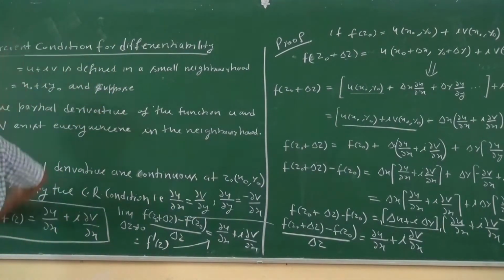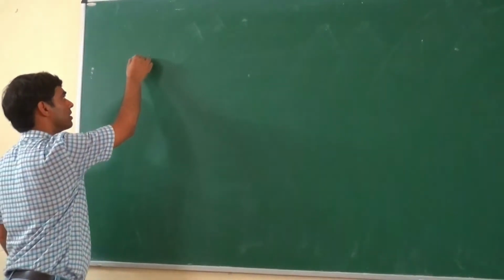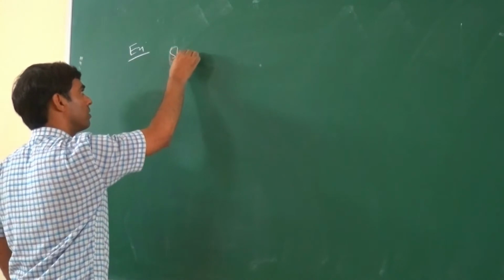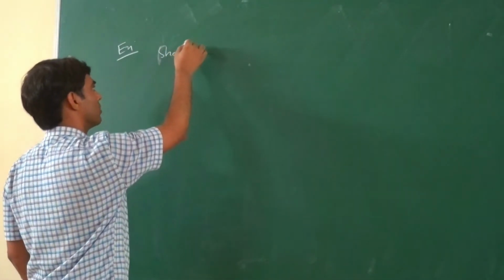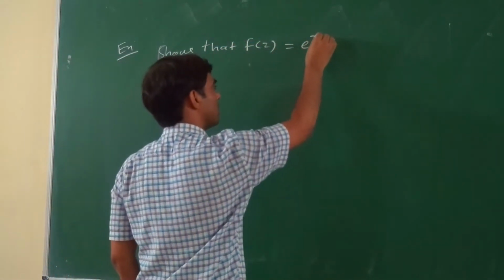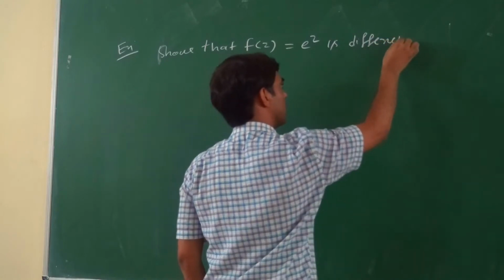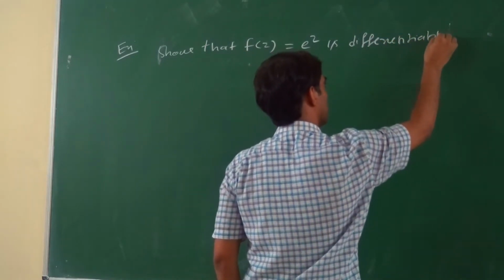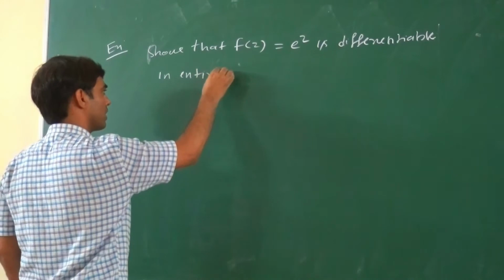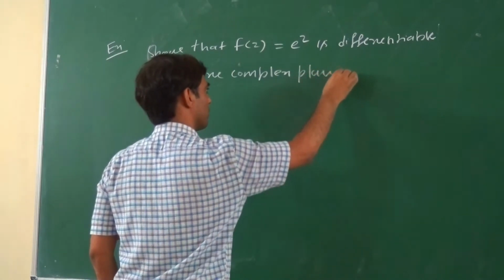So first we take this one. Now we try to examine the problem. The example is to show that f(z) equals e to power z is differentiable in the entire complex plane.